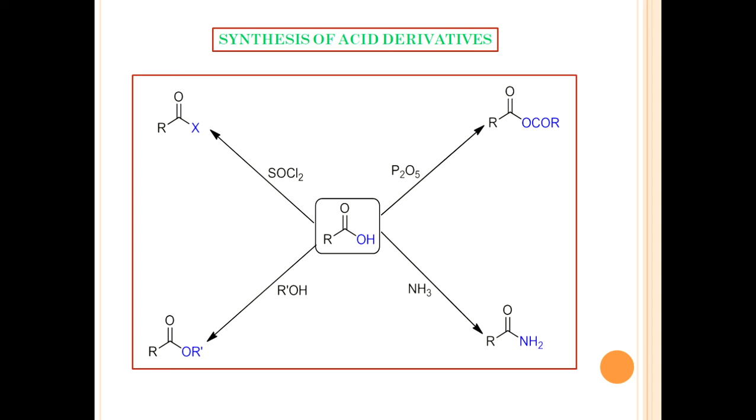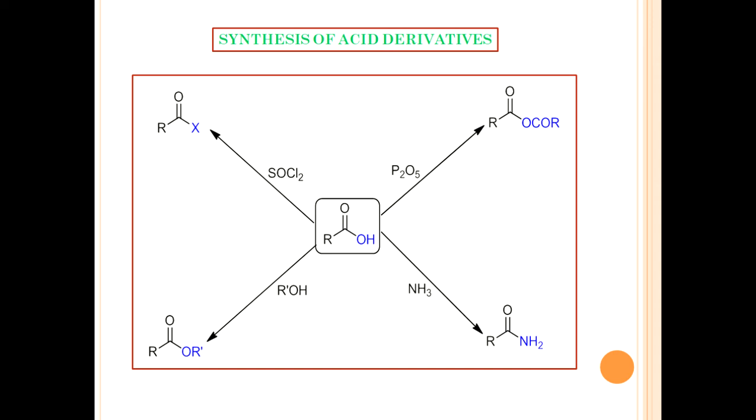Amide can also be obtained by the reaction of ammonia or amines with acid halides, anhydrides, and esters. So, what is the order of reactivity of carboxylic acid derivatives?